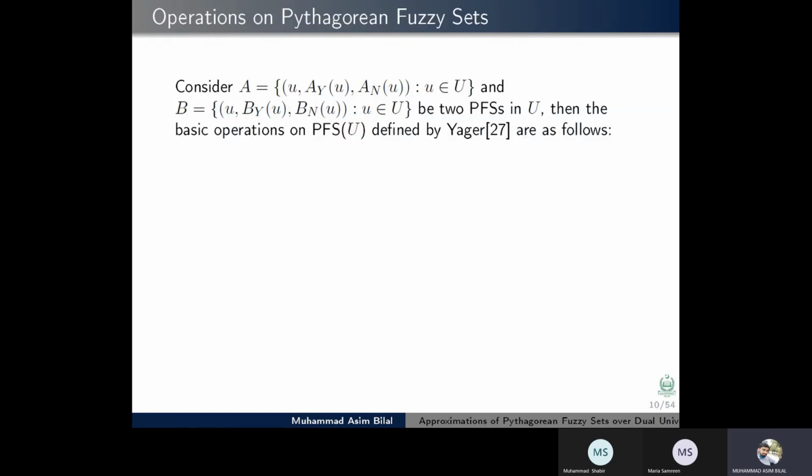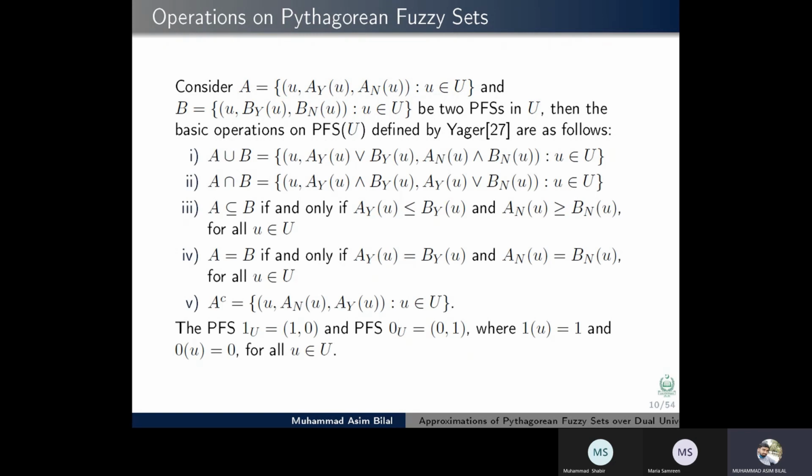Operations of Pythagorean fuzzy sets: consider A and B to be two PFS in U, then the basic operations on PFS(U) defined by Yager are as follows. Union is defined by the supremum, the join operation, and intersection is defined by the meet operation. A is a subset of B if and only if A_Y(u) is less than or equal to B_Y(u), and A_N(u) is greater than or equal to B_N(u) for all u belongs to U. The equality relation holds if the membership and non-membership components are equal.